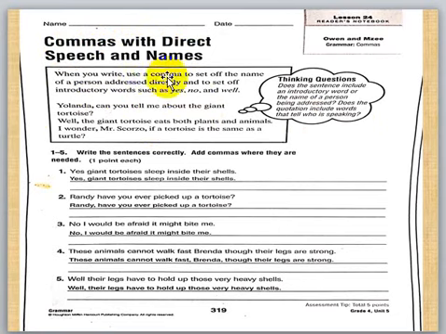When you write, you use a comma to set off the name of a person addressed. Addressed directly means when you say, we call Yusuf, do your homework. So after Yusuf here, you put a comma. That's it. Like here, number 2, Randy, have you ever picked up a tortoise? Randy here, you call him Yusuf, Ahmed, Iyad.